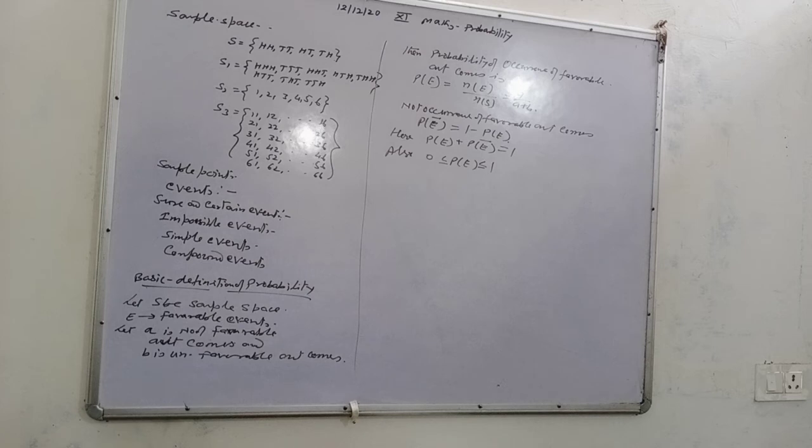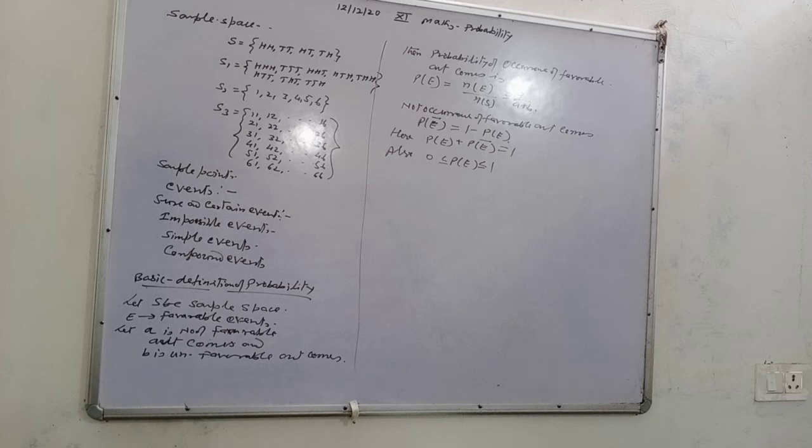Probability of an impossible event is 0. Okay. Now simple events. Events which contain a single outcome are called simple events. An event which contains more than one outcome is called a compound event.